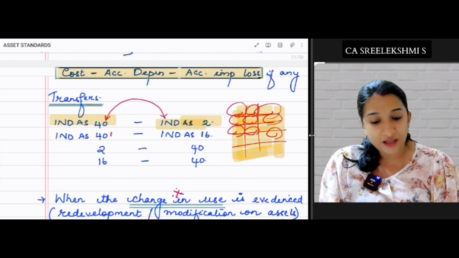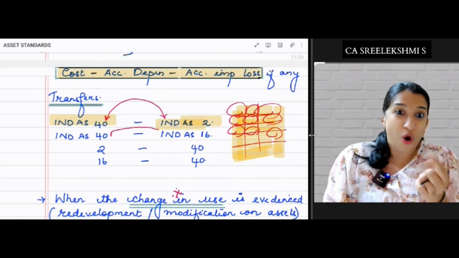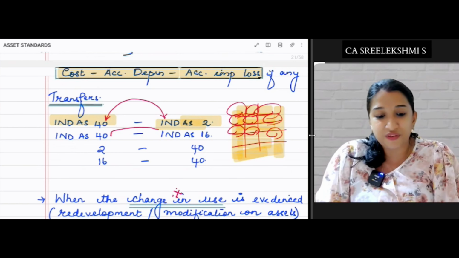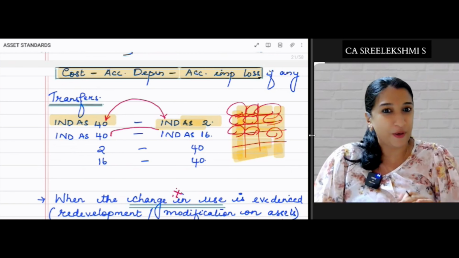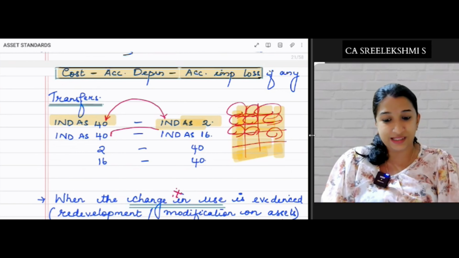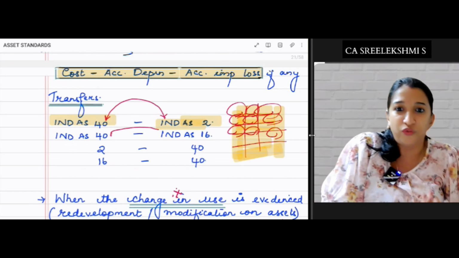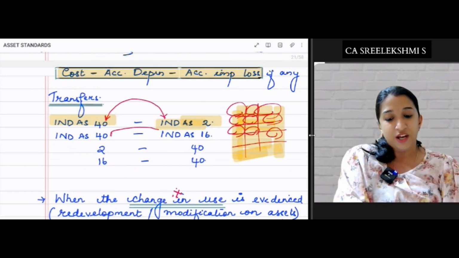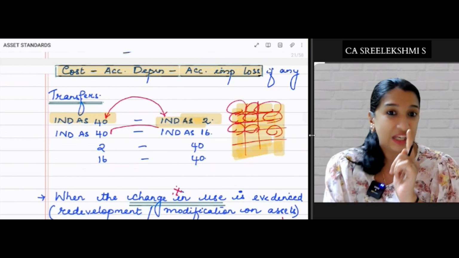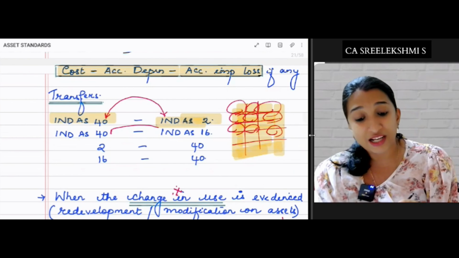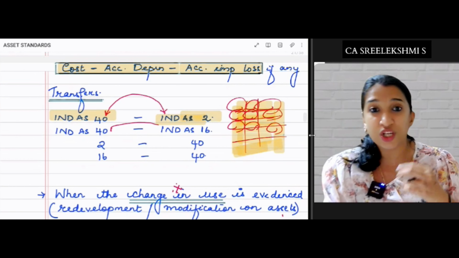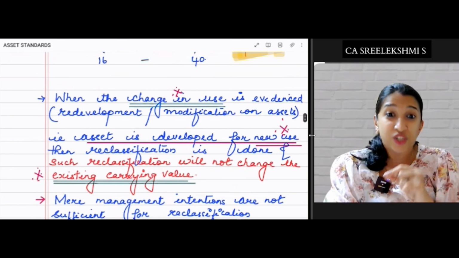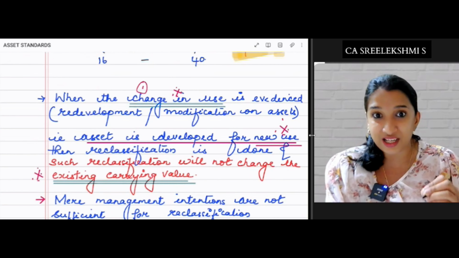Or Ind AS 40: that land you are going to use as owner occupied, from investment property there is a change in classification to owner occupied property or PPE, property, plant and equipment, and vice versa. From 2 to 40, 16 to 40, are transfers possible? Transfers are possible, but if you get a question, you should write transfers are possible when there is a change in use, if change in use is evidenced.